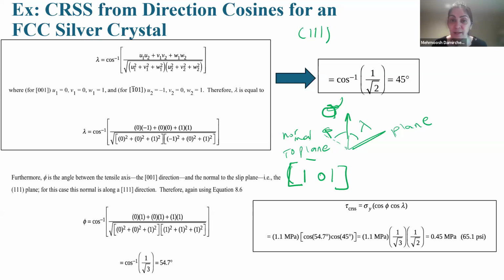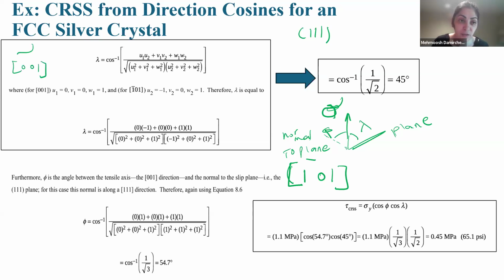How do we find that? It comes from the dot product. For example, we have the direction of sigma, which was 0, 0, 1.